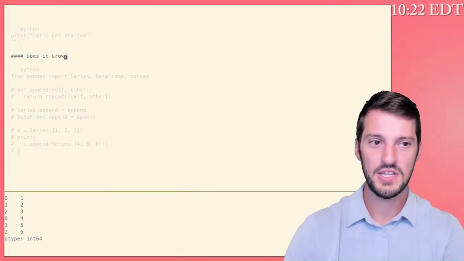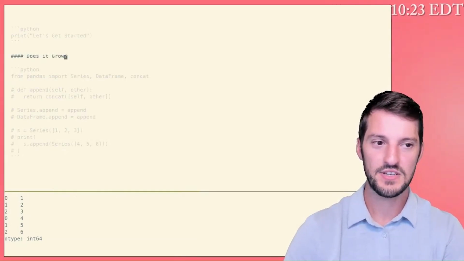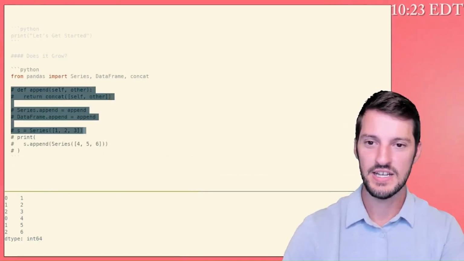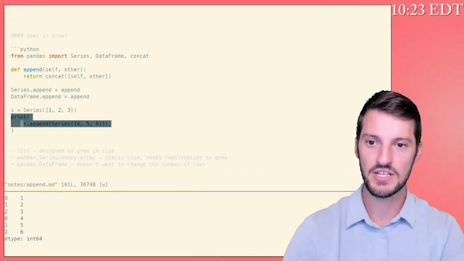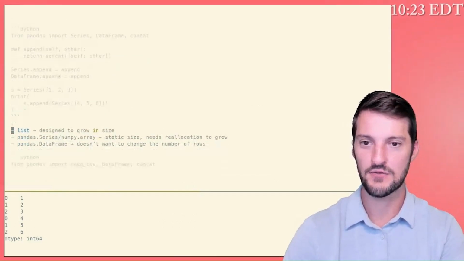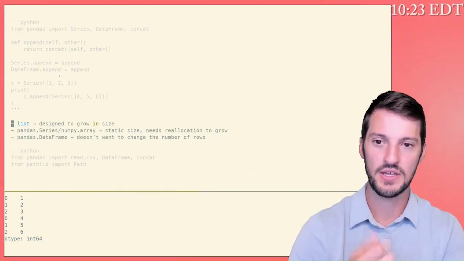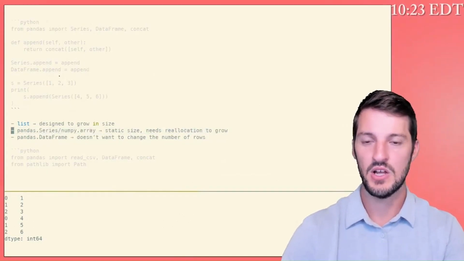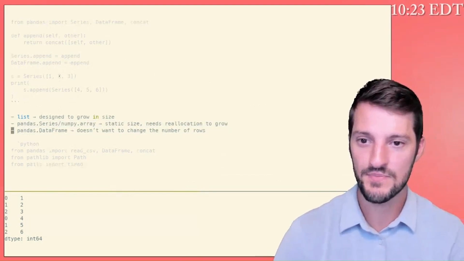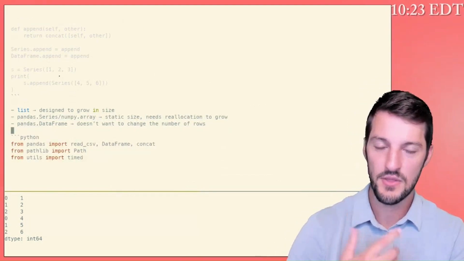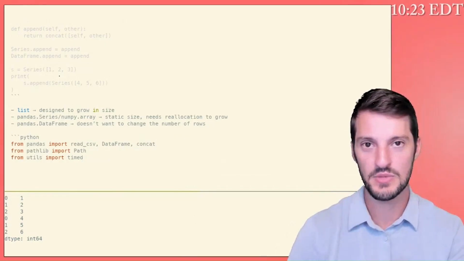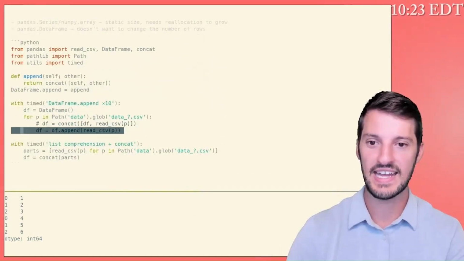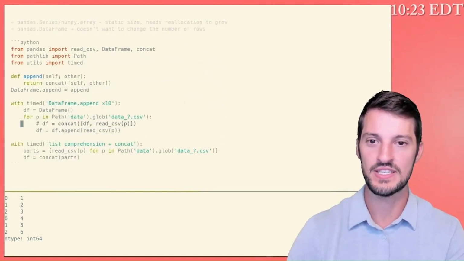Now, the Python list will be faster in this case, for growing objects. What we want to see here is actually not the appending to a pandas series or a pandas data frame, but we want to grow our Python list because they are designed for that. So what we can reason about here is I should not be calling series.append. Thankfully, you can't anymore. I should not be calling dataframe.append. Thankfully, you can't anymore. But what you should really avoid is calling concat in a loop in this fashion.